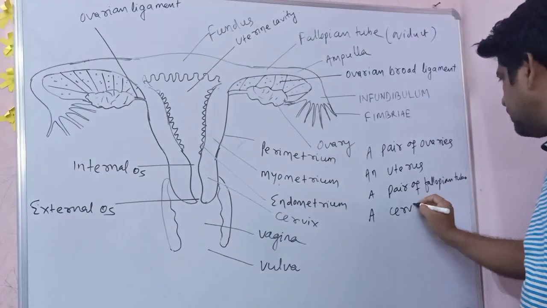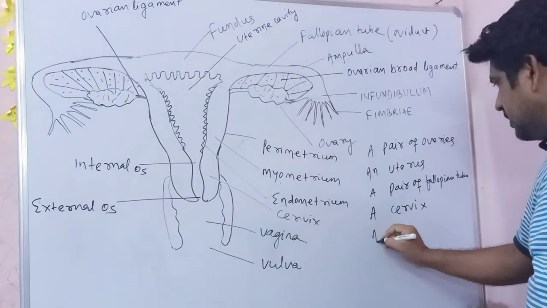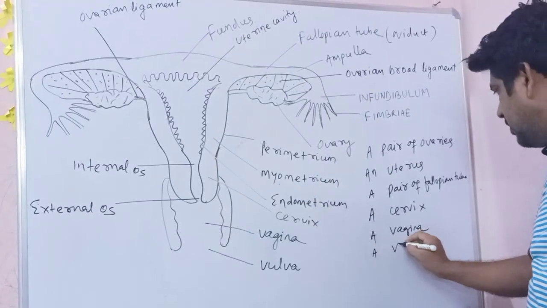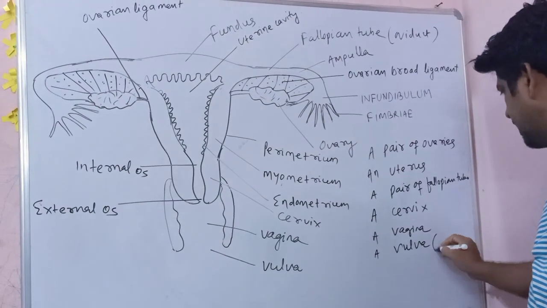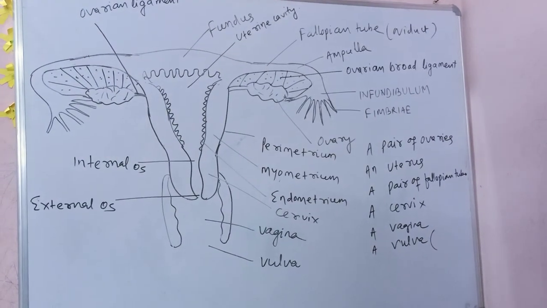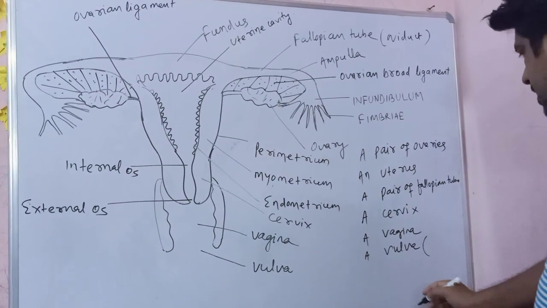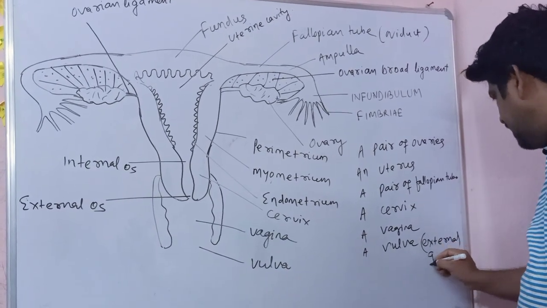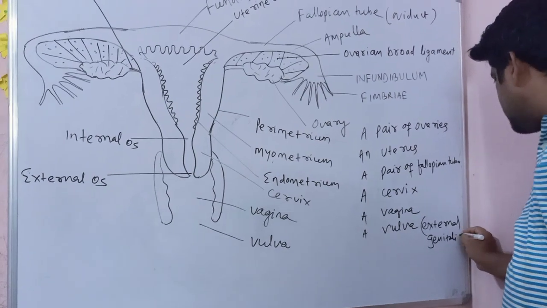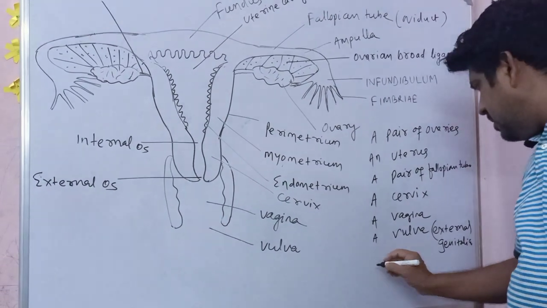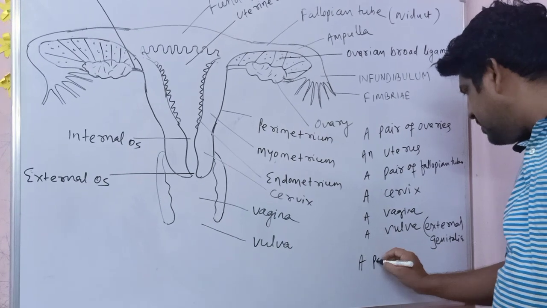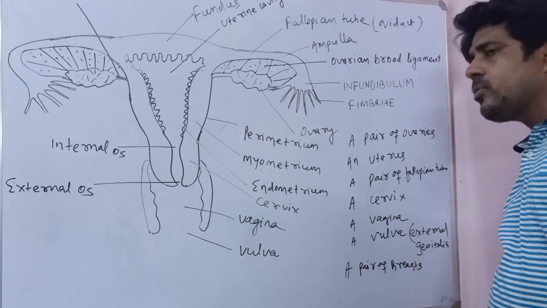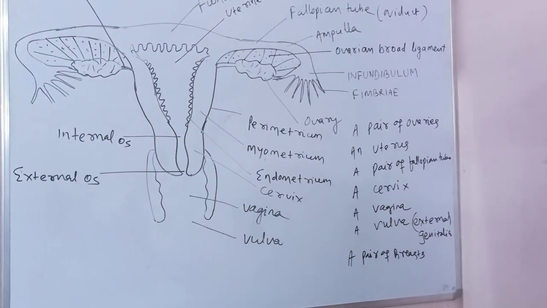A cervix, a vagina, a vulva or external genitalia. Vulva is also called external genitalia. And finally a pair of breasts. Breasts are also called mammary glands.